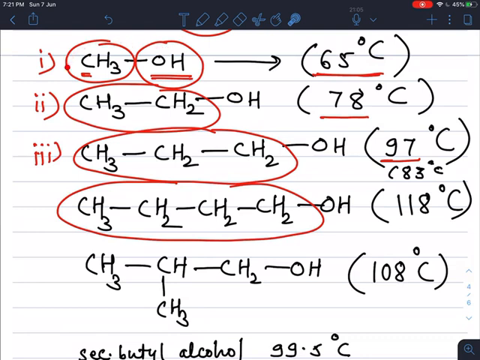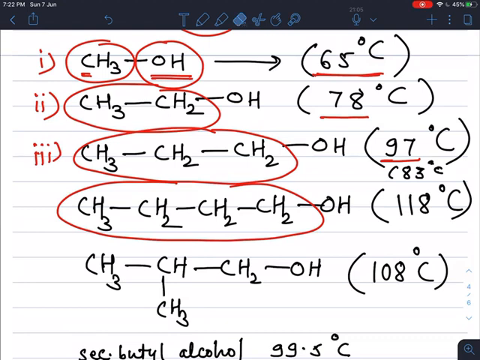Methyl alcohol, 65 degrees Celsius. Ethyl alcohol, 78. So as the molar mass increases, the boiling point increases. The 3 carbon N-propyl alcohol has a boiling point of 97 degrees Celsius.